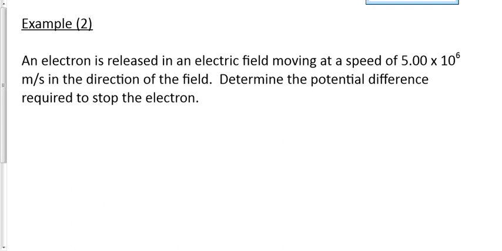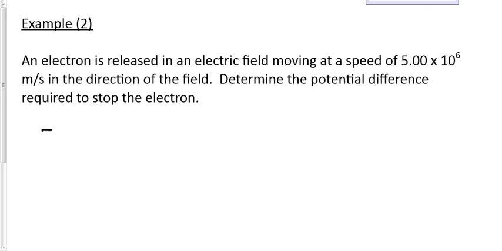Let's take a look at example number 2. An electron is released in an electric field moving at a speed of 5 times 10 to the 6 in the direction of the field. What's the potential difference required to stop it? Let's draw this out, okay? Because this is a bit confusing, right? Speeding up, slowing down, it's kind of confusing.